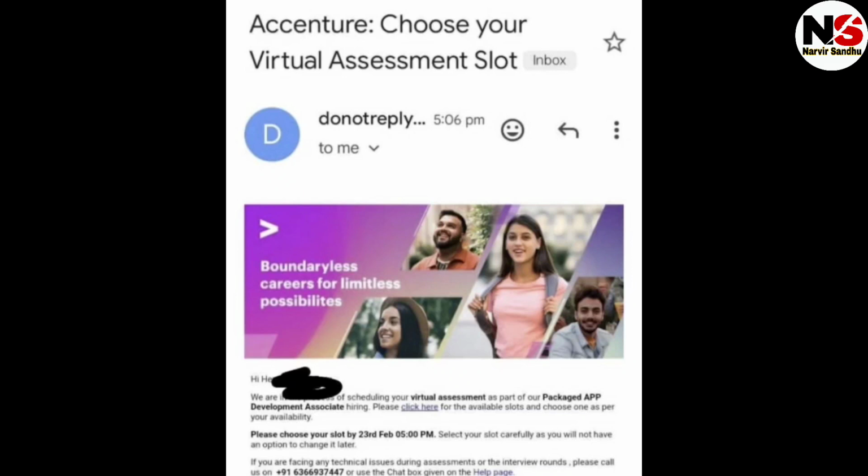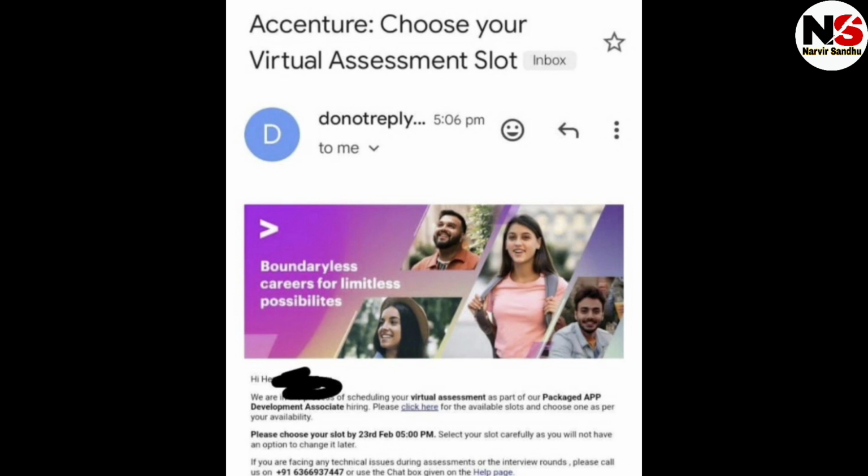The next update is from Accenture, as Accenture is sending the mail for the virtual assessment slot. This is the mail that came from the team of Accenture. Hi, we are pleased to schedule your virtual assessment as part of our packaged app development associate hiring. Please click on this link for the available slots and choose one as per your availability. Please choose your slot by 23rd February by 5 pm. Select your slot carefully, as you will not have an option to change it later.